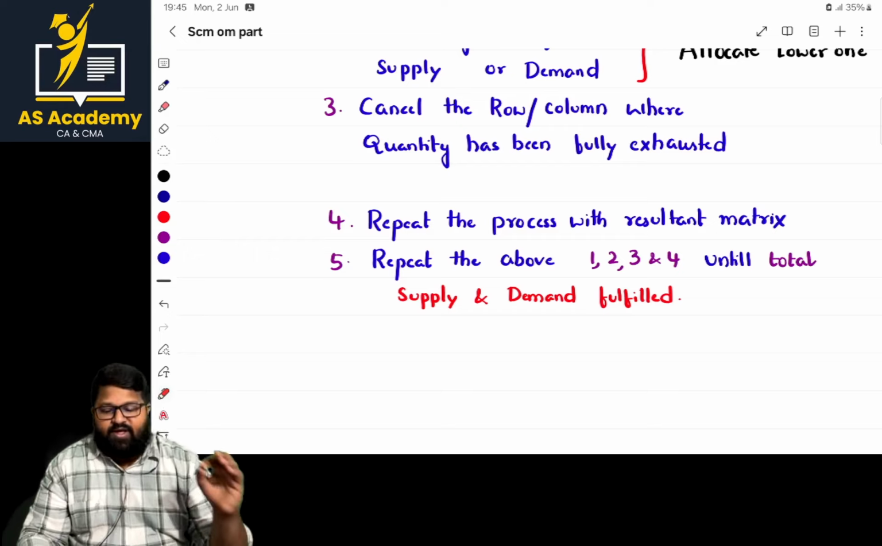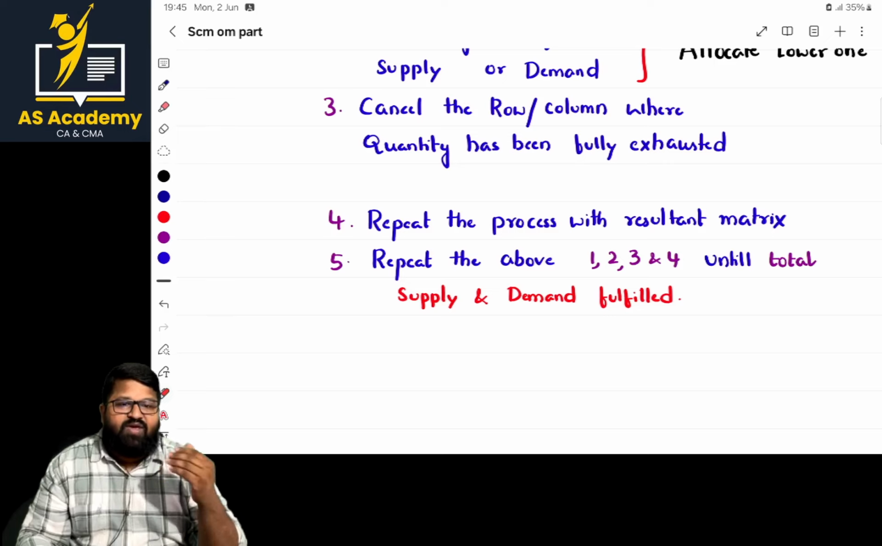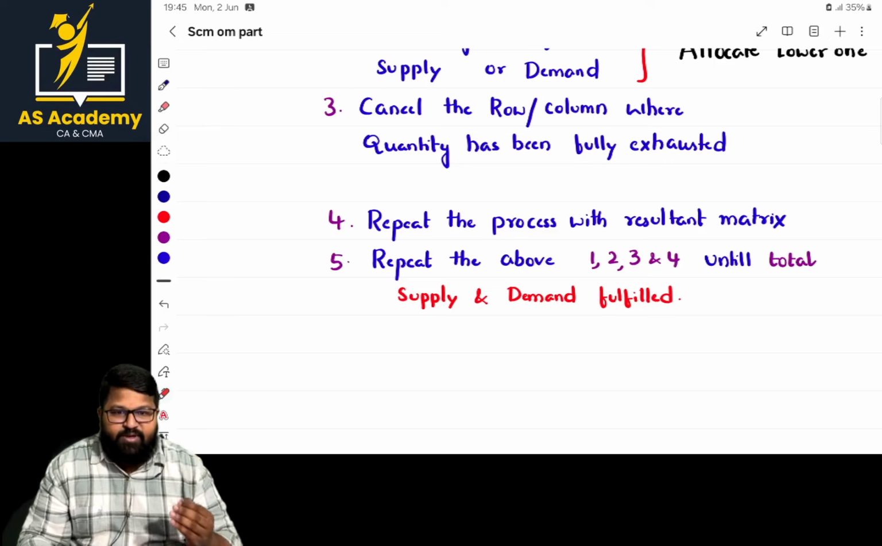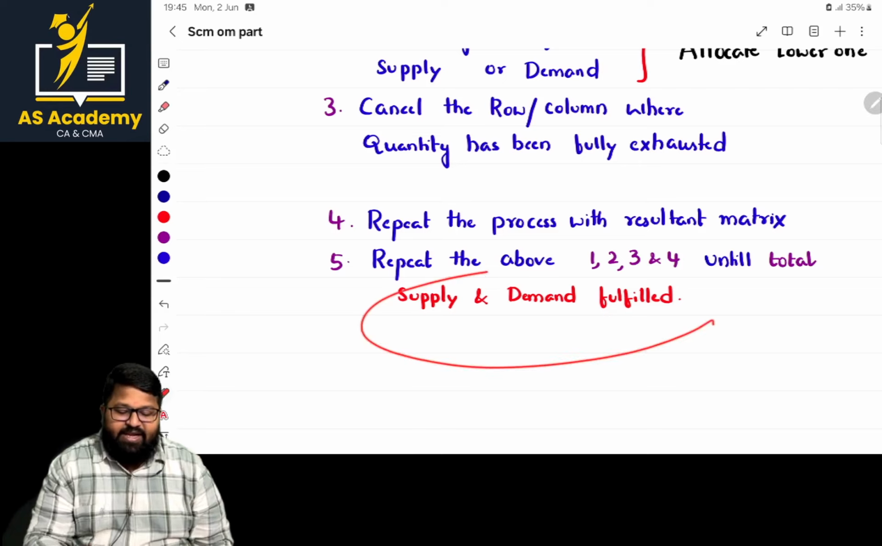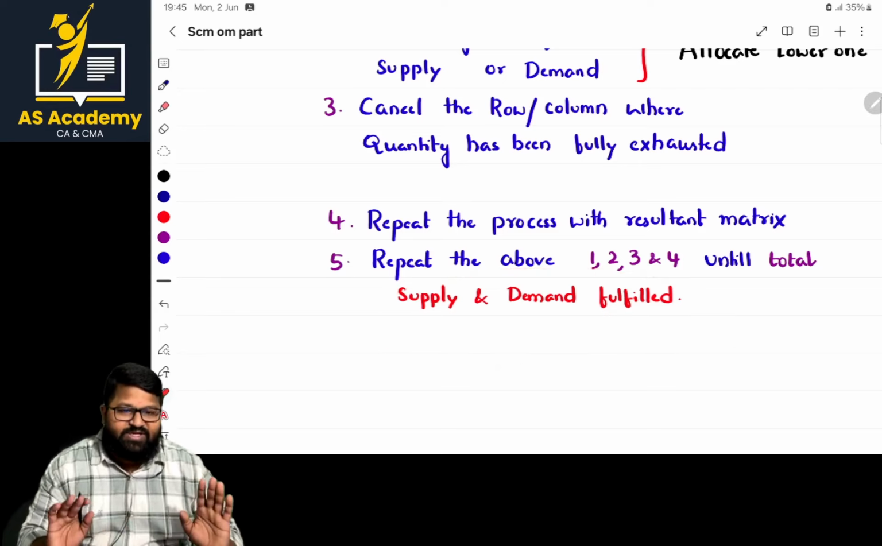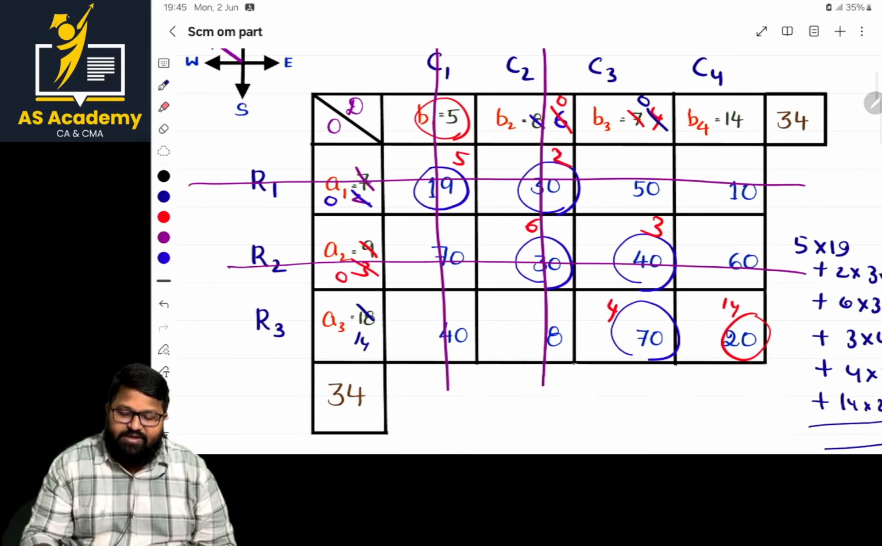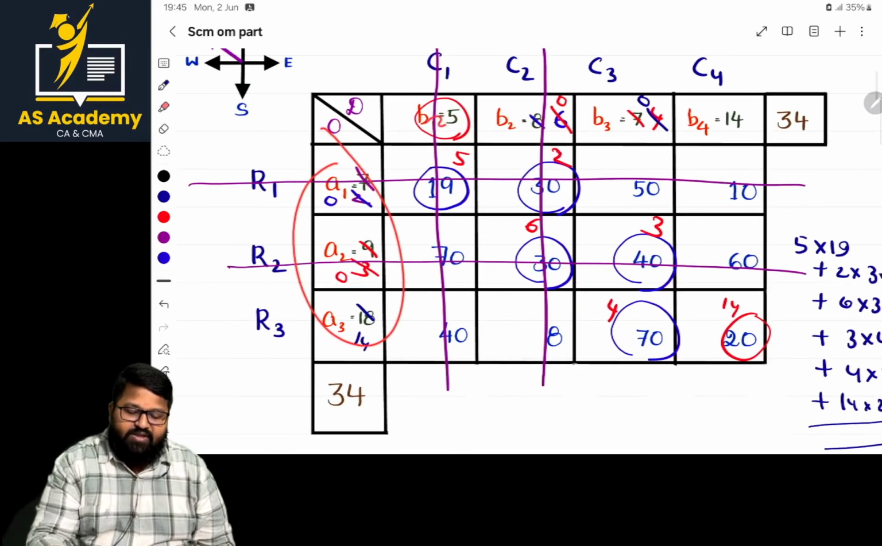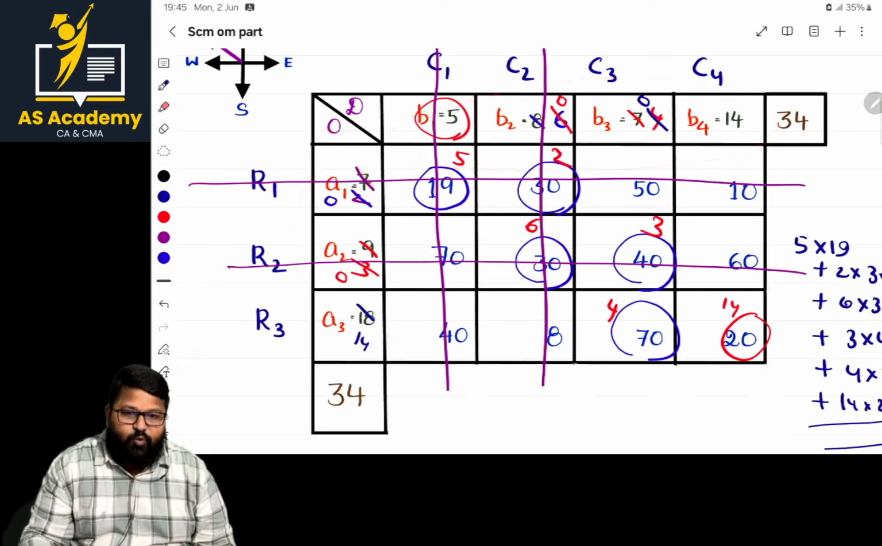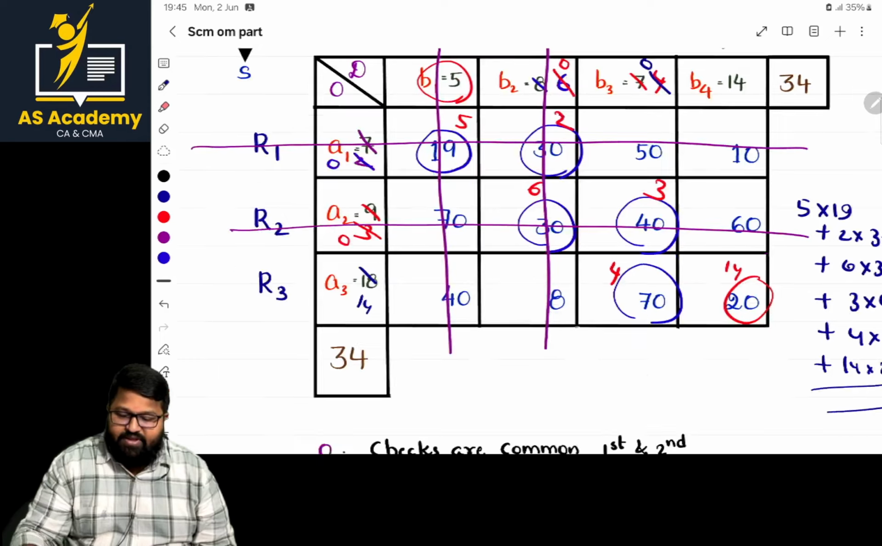So now, is it clear, ma'am? Sir, till when we have to repeat the process? We have to repeat the process till the supply and demand are fully exhausted, till all these values become zero. You have to keep on making the process. Okay, is that clear, ma?